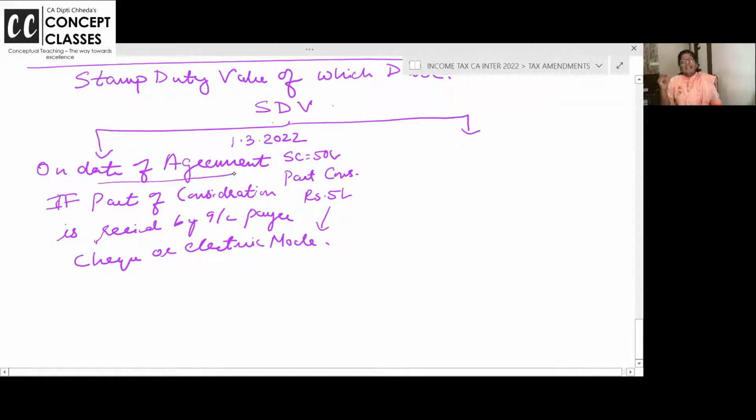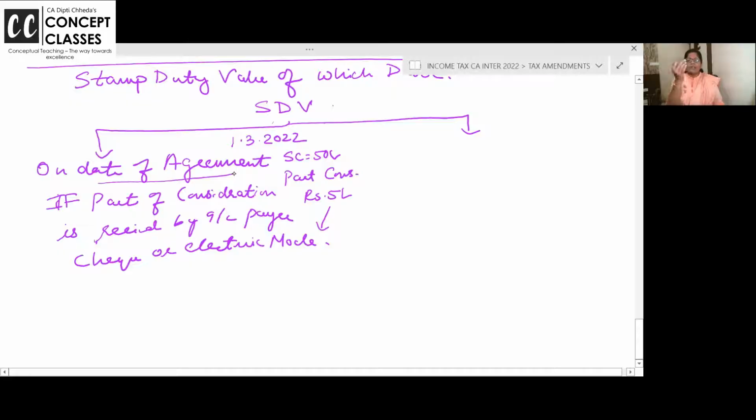And why is this so? Some of you may be thinking why there is a difference in the stamp duty date. See, if we enter the agreement today, we have to go to the document writer. We have to take the clearances from the corporation for this property, any dues. Lot of paperwork and agreements are prepared on stamp paper. And then we have an appointment with the registrar on a fixed date. That may take minimum 1 or 2 months. And on the day the registrar calls, we will go together to the registrar, the seller and the buyer, and we will sign and I'll hand over all the original papers, link paper to you.